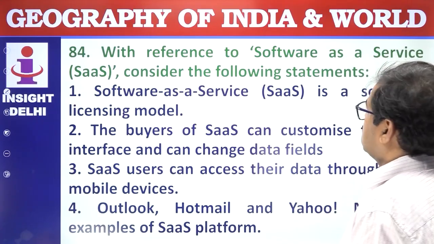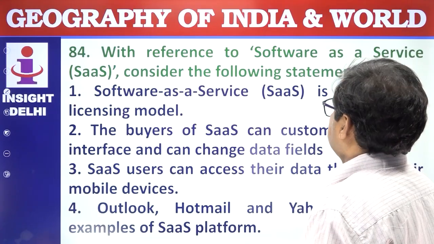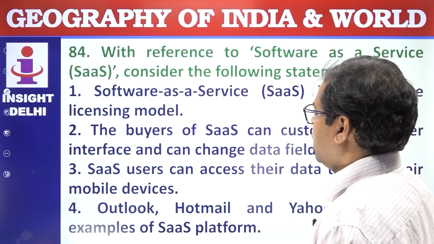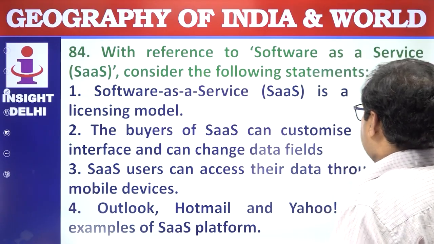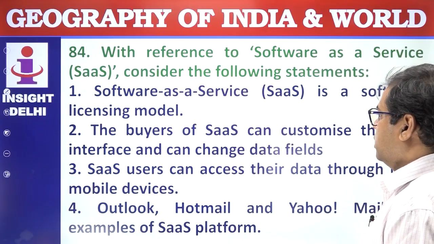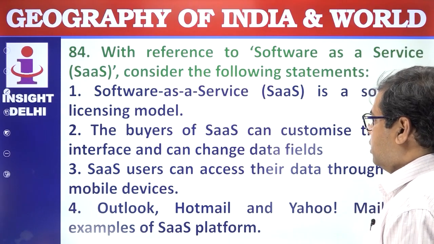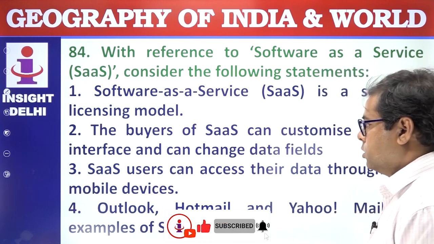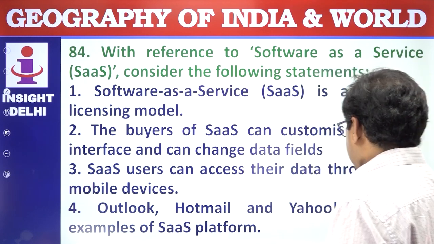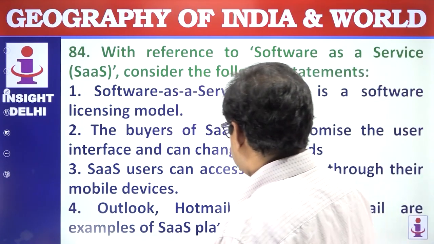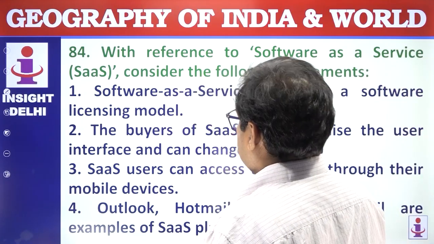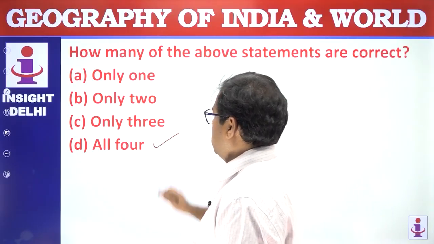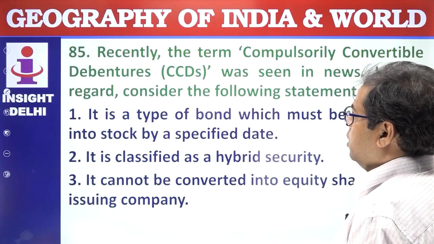With reference to Software as a Service, SaaS, consider the following statements. Software as a service is a software licensing model. A SaaS buyer can customize the user interface and can change the data fields. SaaS users can access their data through their mobile devices. Outlook, Hotmail, and Yahoo Mail are examples of SaaS platforms. So all statements are correct. Answer is 4, all, D.